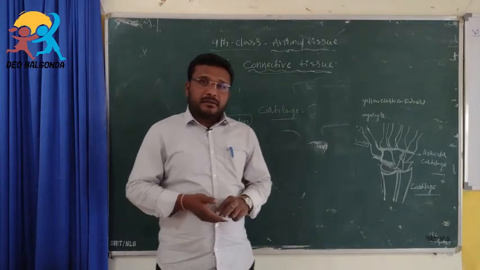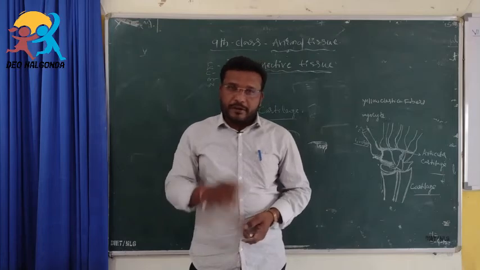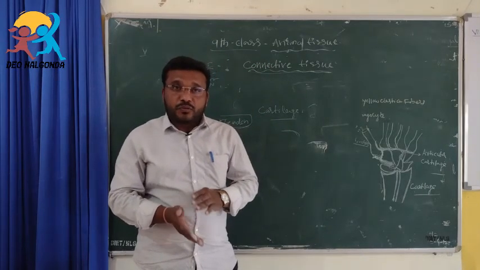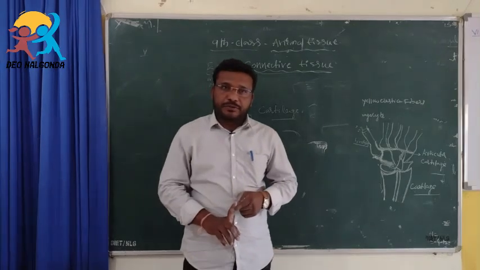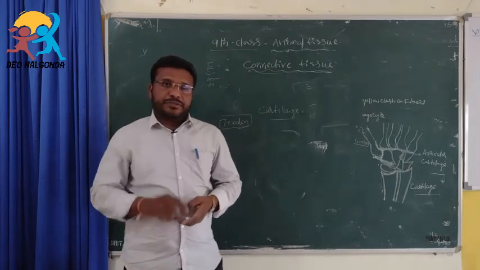Students, do you know that blood is also one type of connective tissue? Do you agree? Yes, blood is also a connective tissue, but it is called fluid connective tissue.